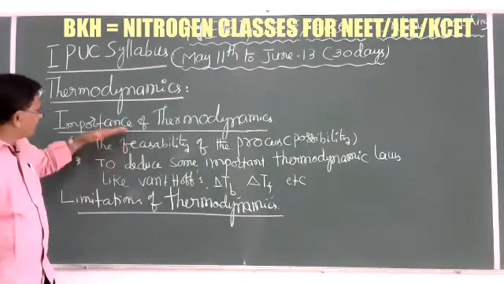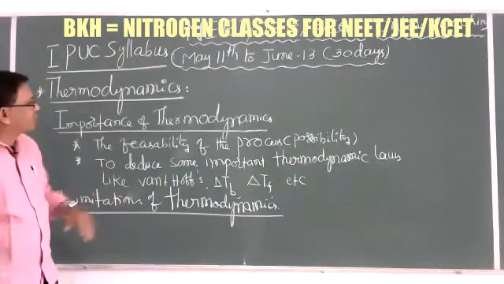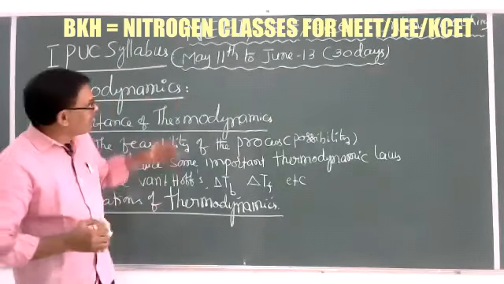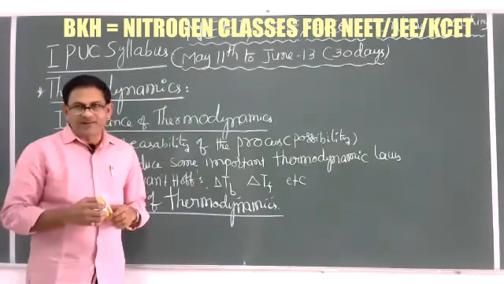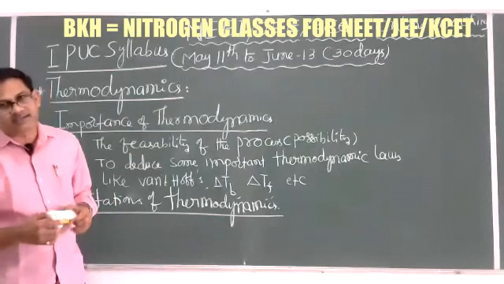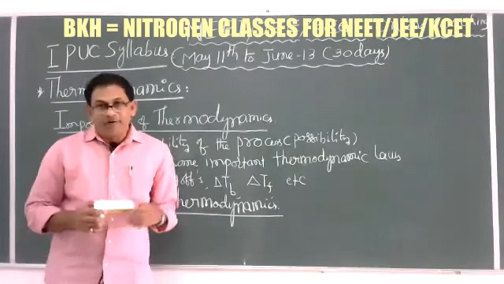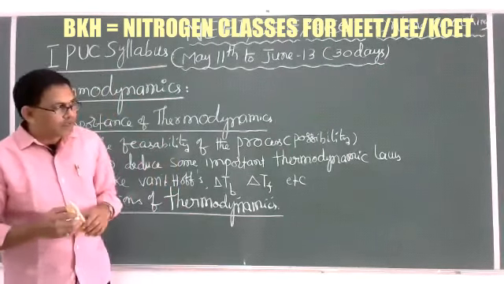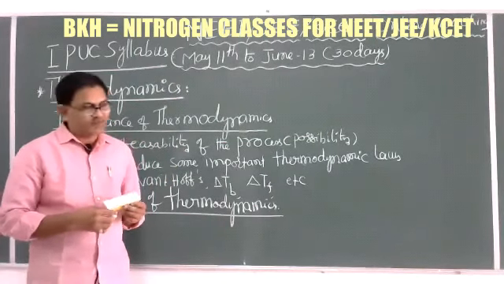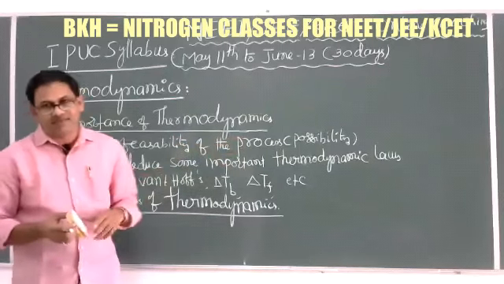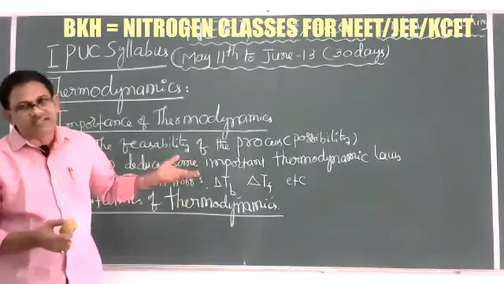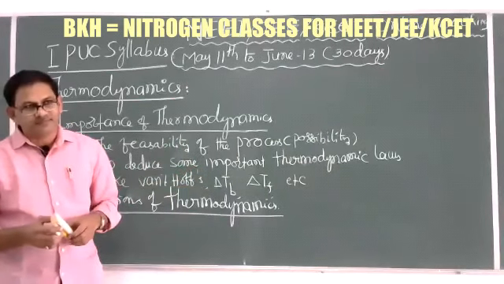So on the basis of the importance and limitations of thermodynamics, some important questions are raised here. We would like to answer some important questions on the basis of thermodynamics. That is, how do we do the energy transformation, energy changes during a chemical process? Is it possible or not? And how to determine the energies in physical and chemical processes.